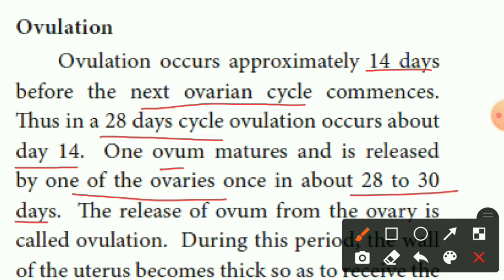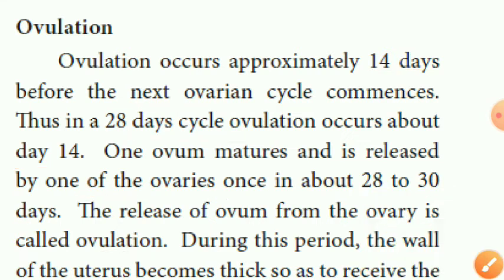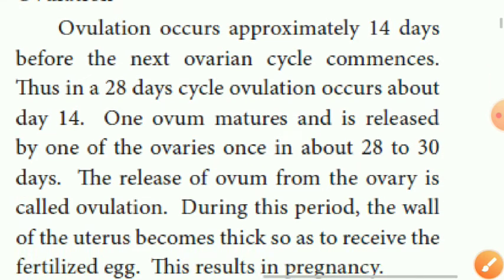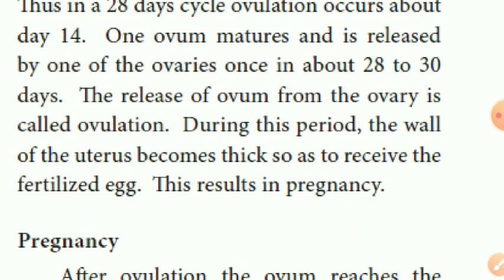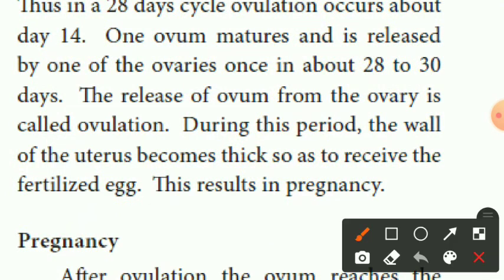The release of ovum from the ovary is called ovulation. What do you mean by ovulation? The release of ovum, that means egg, from the ovary is called ovulation. During the ovulation period, the wall of the uterus becomes thick so as to receive the fertilized egg.